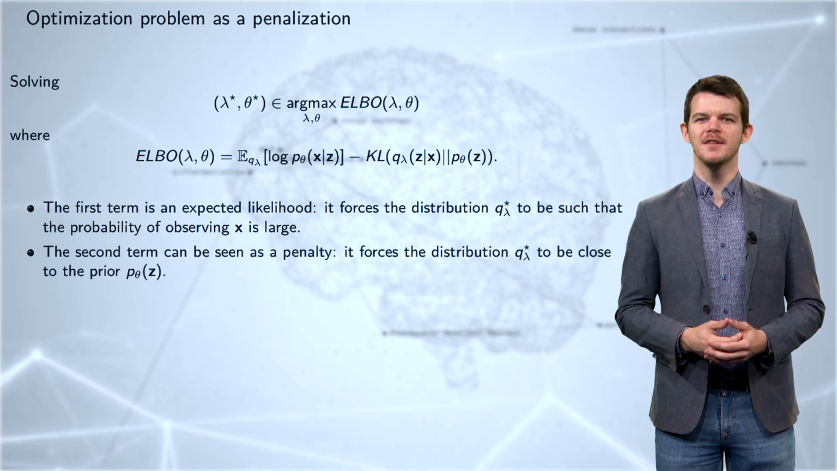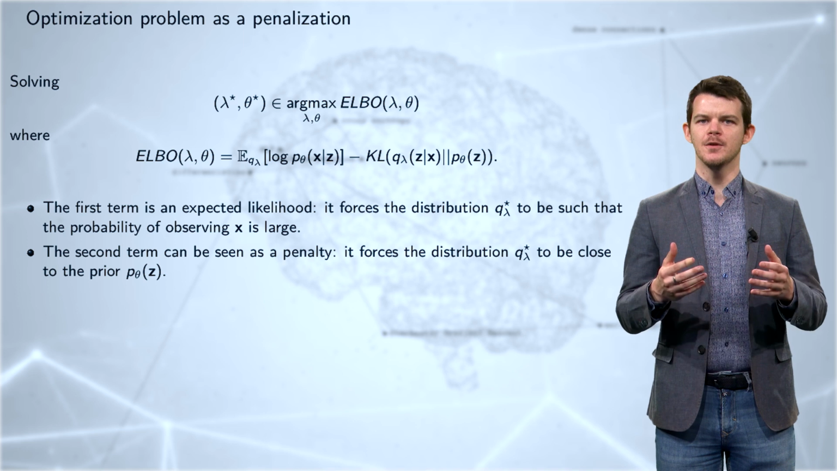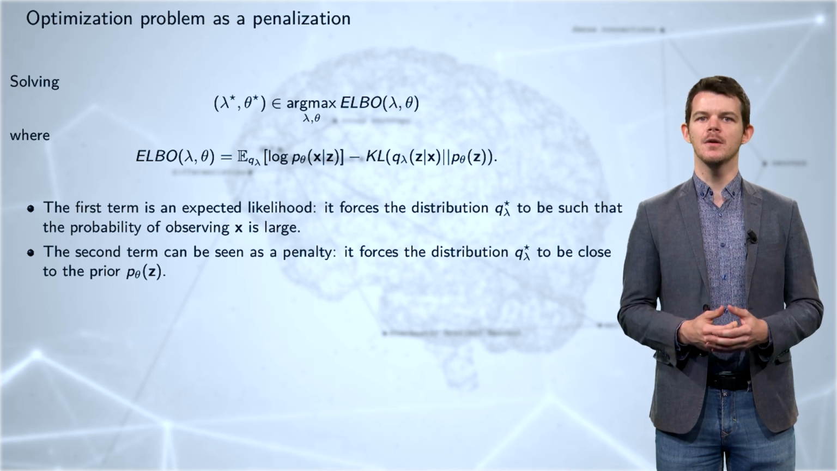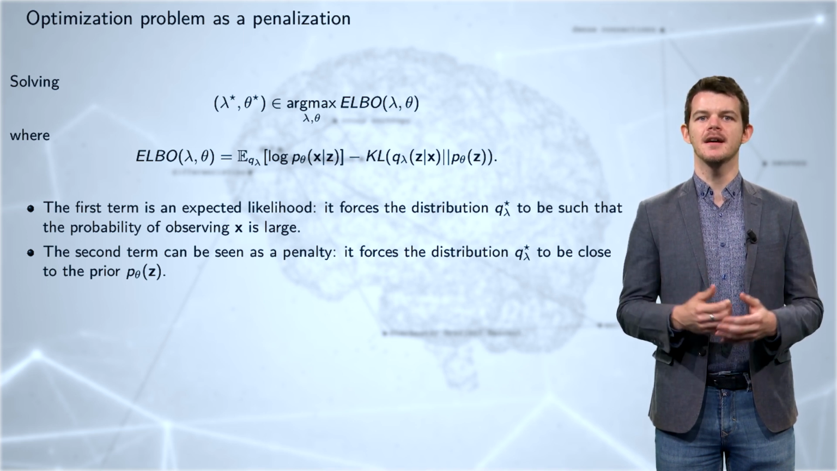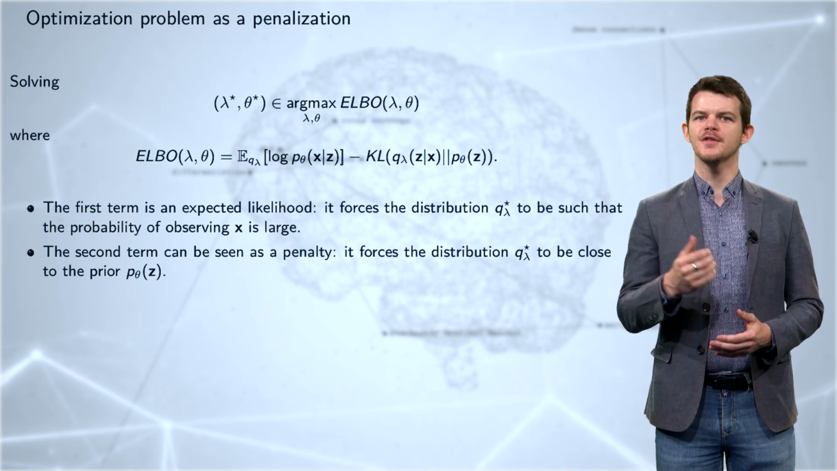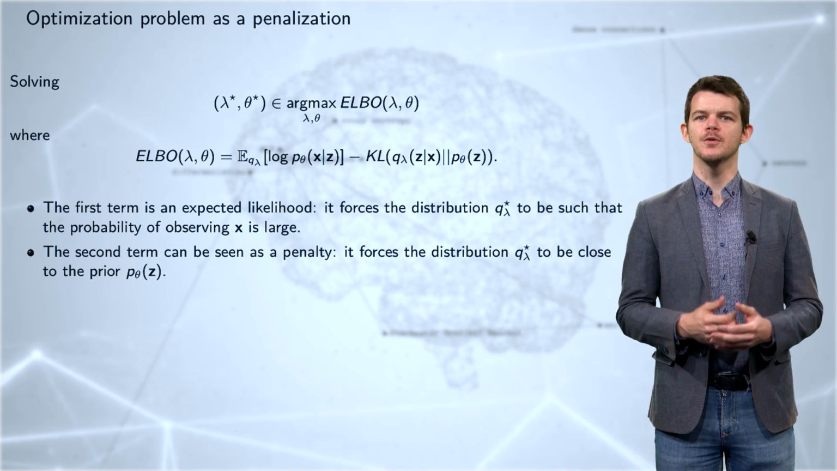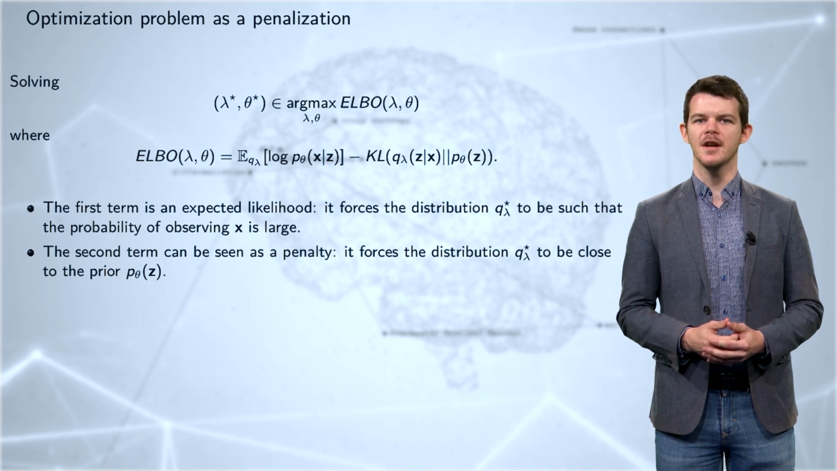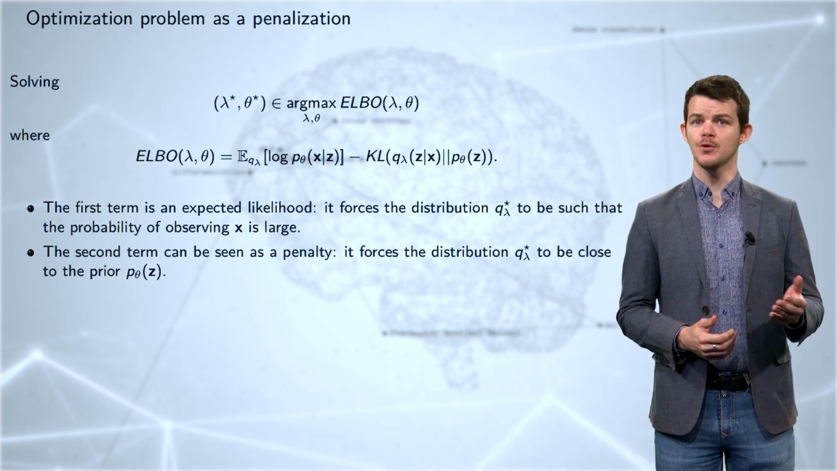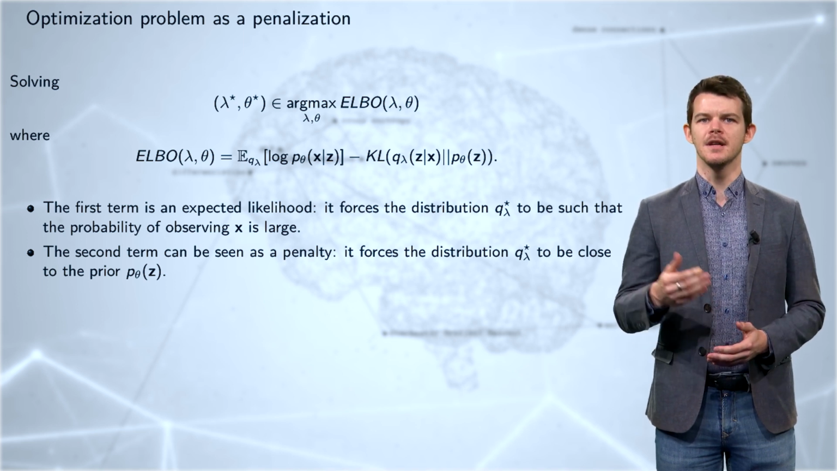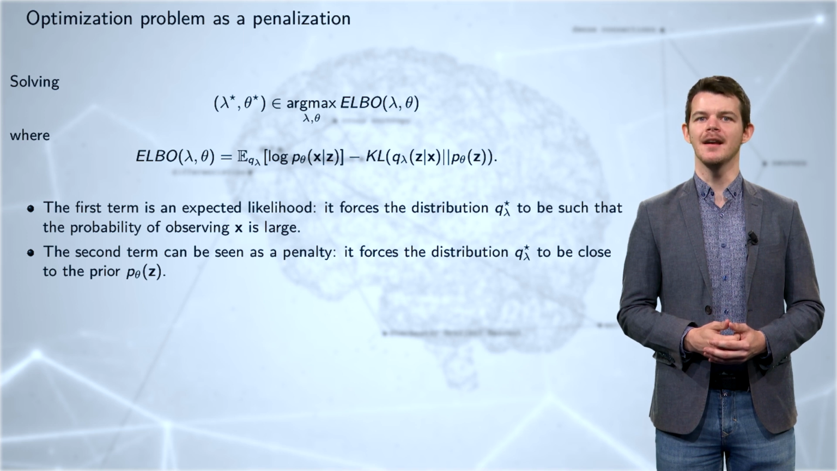The second term can be seen as a penalty. It forces the distribution Q lambda star to be close to the prior P theta Z. So the first term corresponds to the maximization of the likelihood. It is a classical term. The second term forces the distribution Q lambda star to be close to the prior we've put on the latent variables. So there is a trade-off between a data-driven term, the first one, and a penalty term, here stated in the form of a KL divergence between the distribution and the prior.